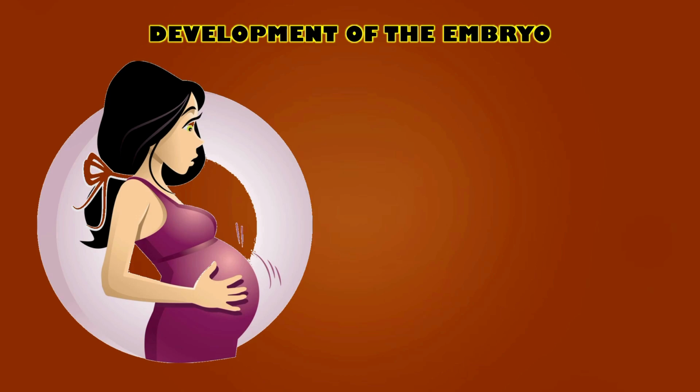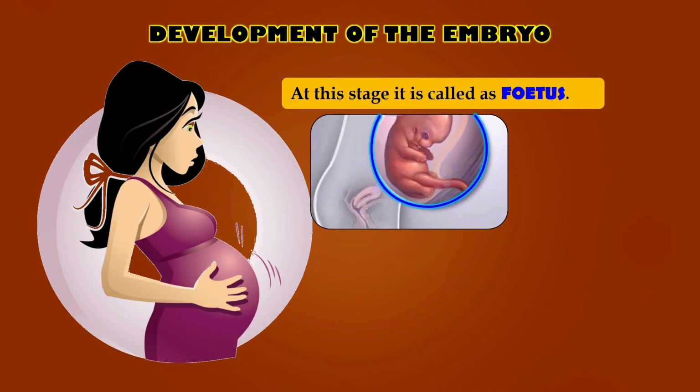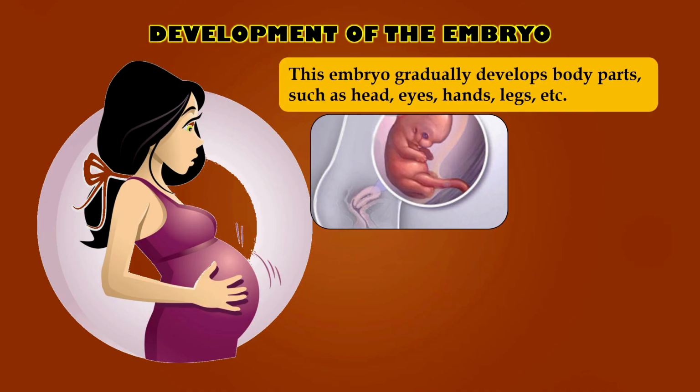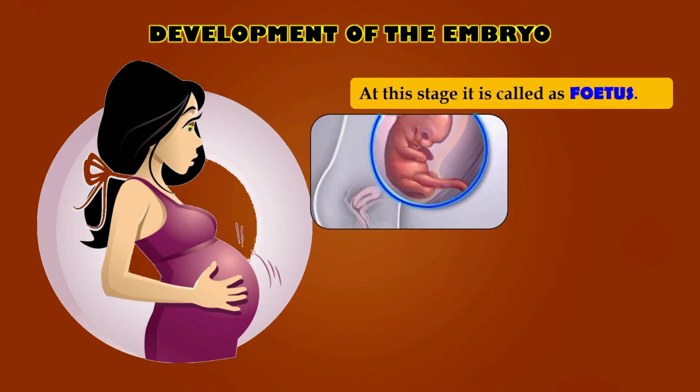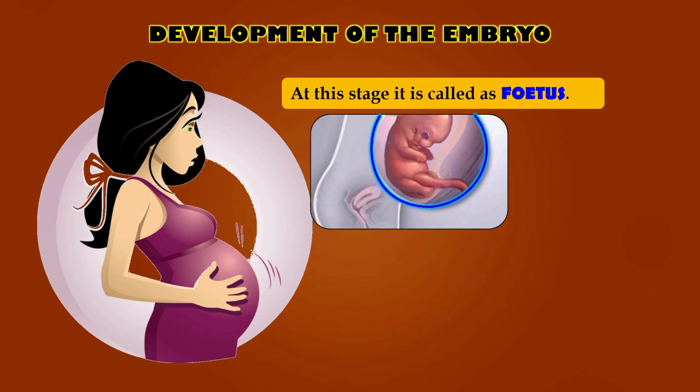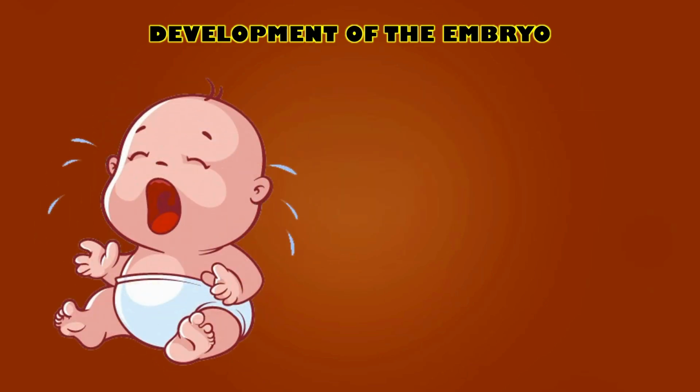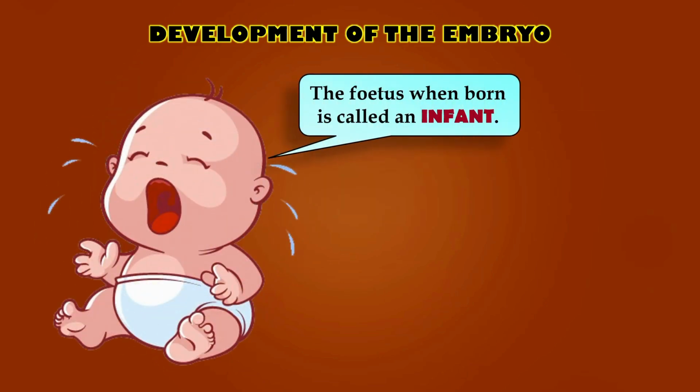As the embryo continues to grow inside the uterus, it slowly begins to develop different body parts. The head, eyes, hands, legs, and other organs start forming step by step. This stage shows how the tiny cluster of cells gradually turns into a developing baby. When the body parts become more clearly developed, the embryo is now called a fetus. At this stage, the fetus continues to grow and mature in the mother's womb. When the fetus is finally born, it is called an infant. This marks the beginning of a new life outside the mother's body.